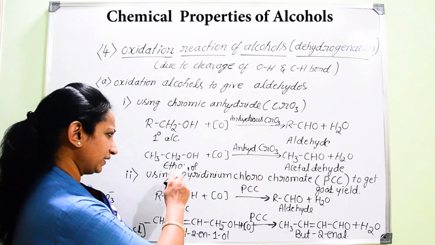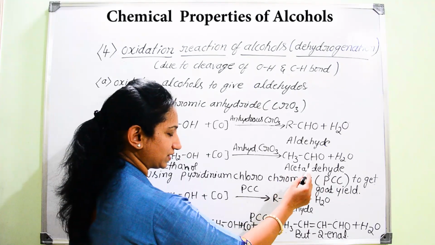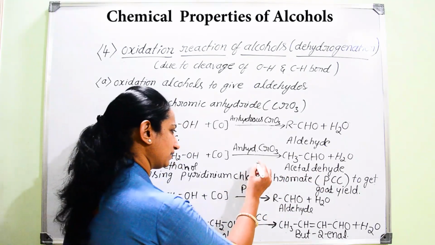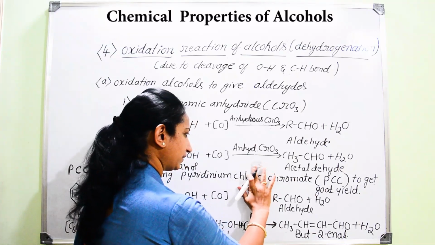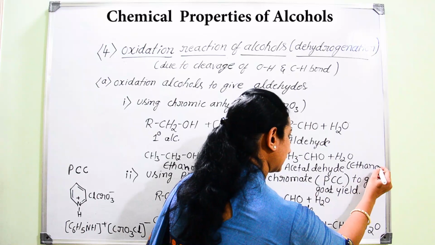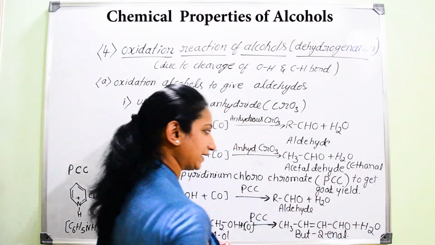So oxidation of this primary alcohol with the help of anhydrous CrO3 is also considered dehydrogenation. Here ethanol is converting into ethanal. What is the common name? Acetaldehyde. And the IUPAC name is ethanal. There is only a small difference: it is ol here, and here it is al.